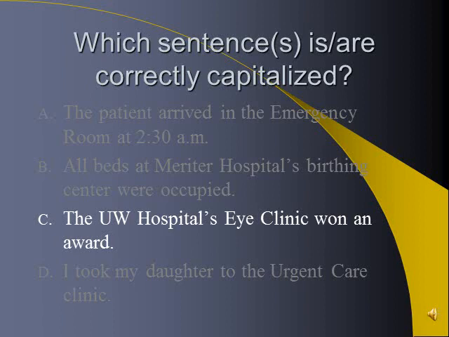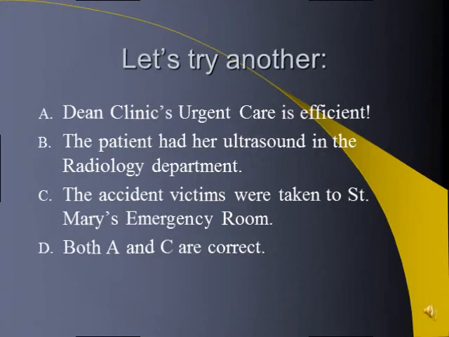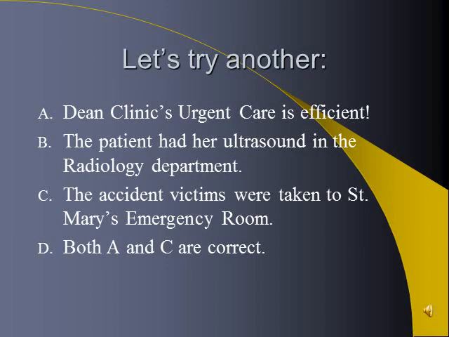Letter C is correct. The UW Hospital's eye clinic won an award. Let's look at another one. Which one of these following sentences is correct? A, Dean Clinic's urgent care is efficient. B, the patient had her ultrasound in the radiology department. C, the accident victims were taken to St. Mary's emergency room. Or D, both A and C are correct.